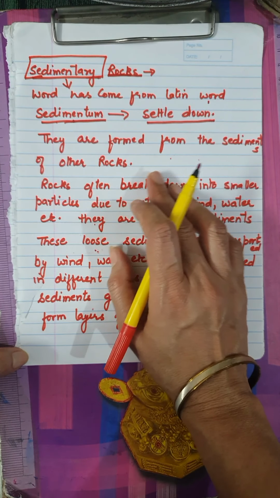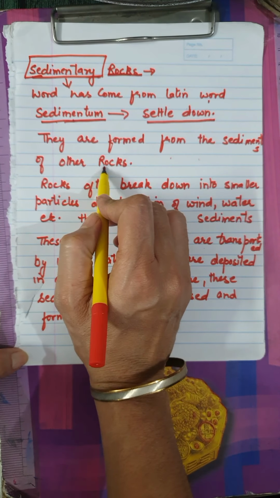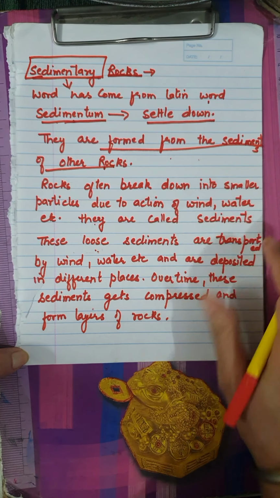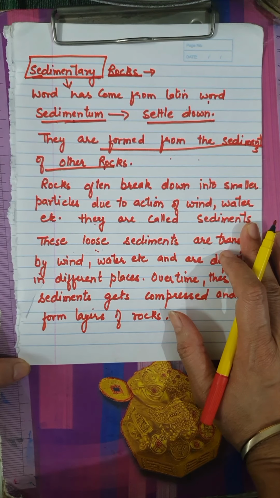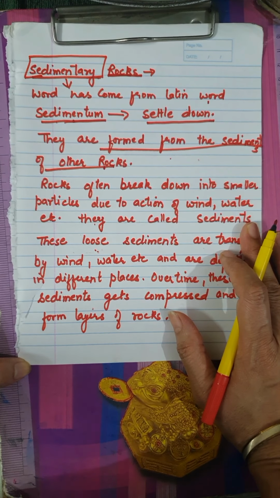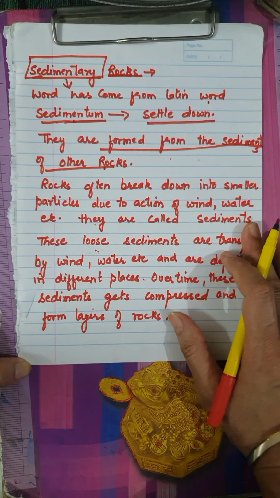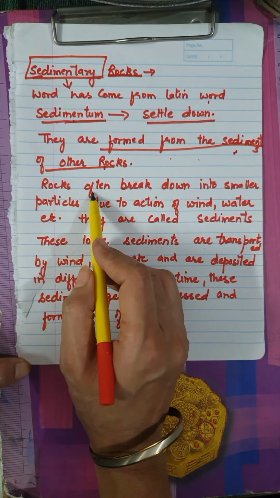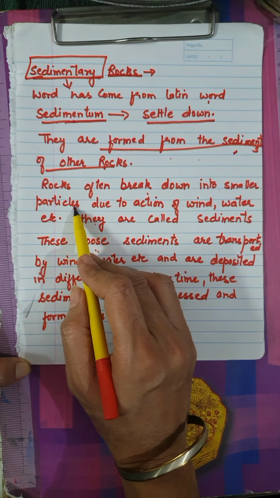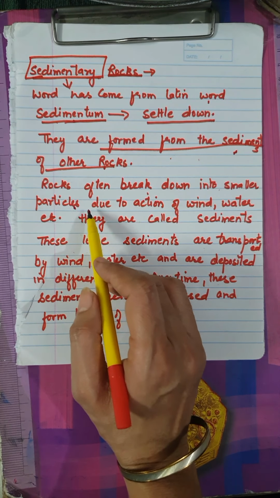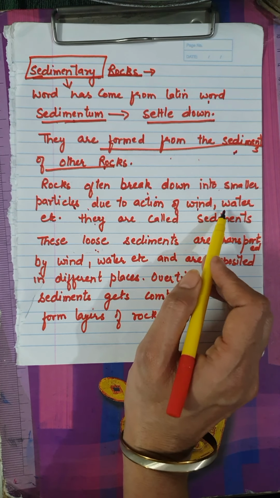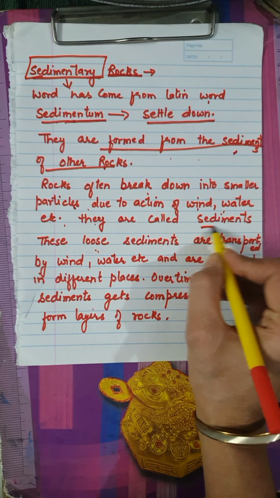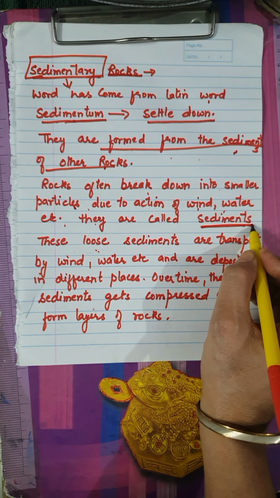These are formed from the sediments of other rocks. What does this line mean? Sediments of other rocks means that when the igneous or the third type, that is metamorphic rocks, break down, their parts are called sediments. Rocks often break down into smaller particles. And how do they break down? It is due to the action of wind, water, etc. And these broken pieces are known as sediments.